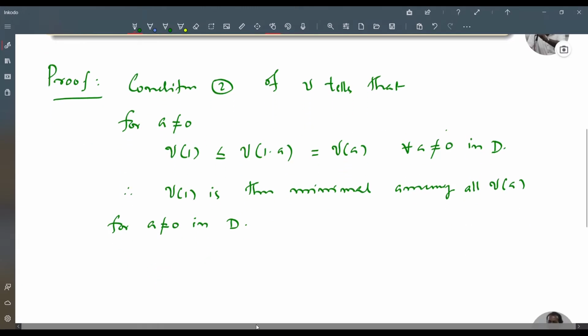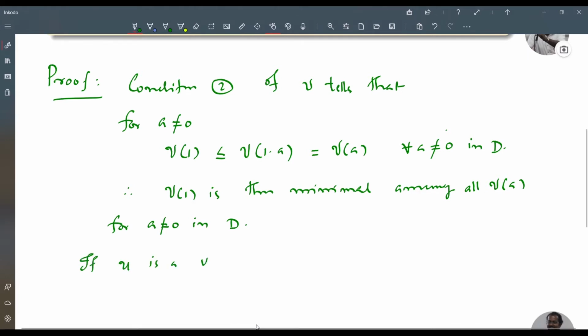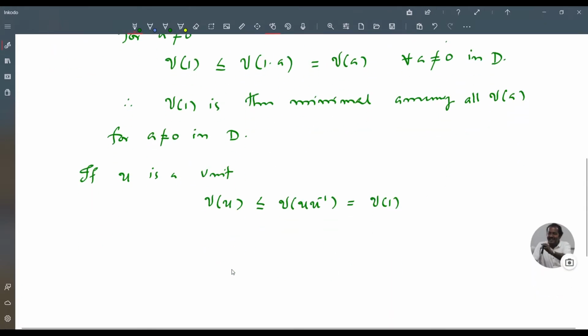Now, if U is a unit, then you know that nu of U is less than or equal to nu of U into U inverse. U inverse exists because U is a unit, and this is nu of 1. That is, nu of U is less than or equal to nu of 1.